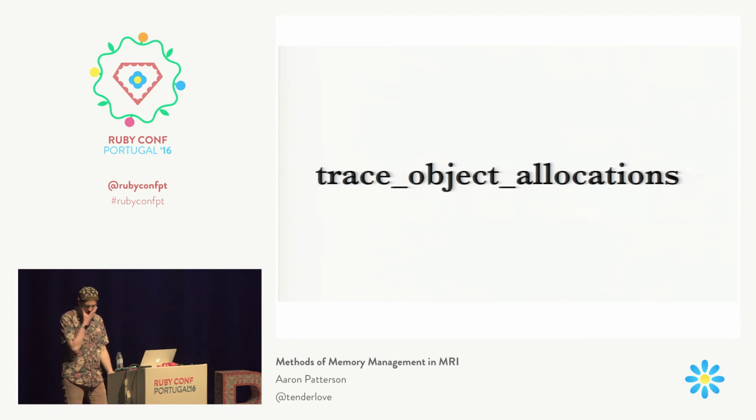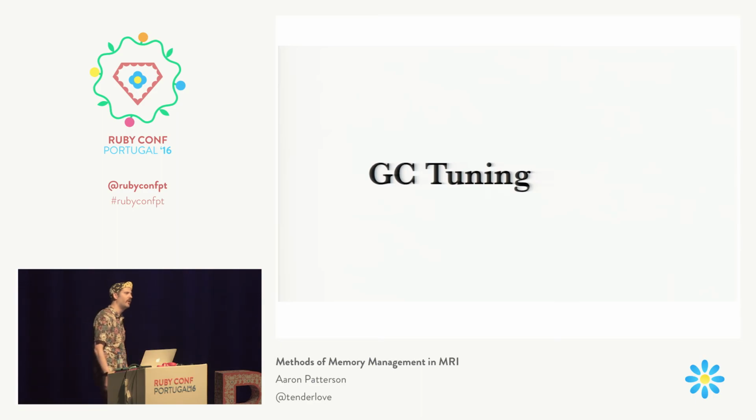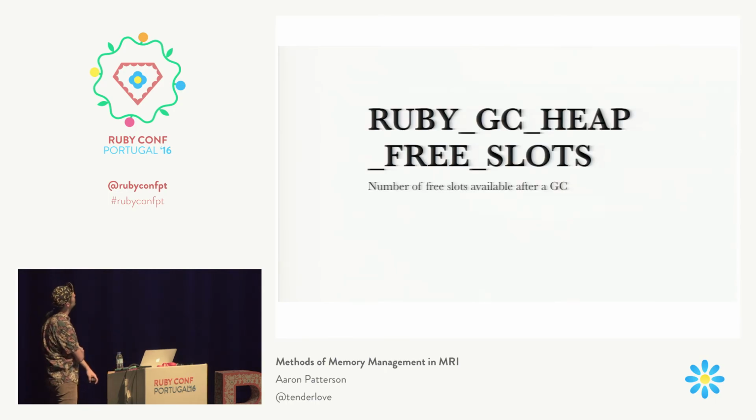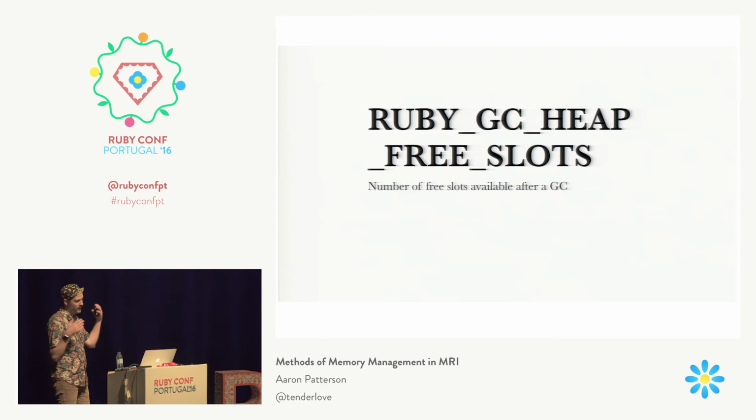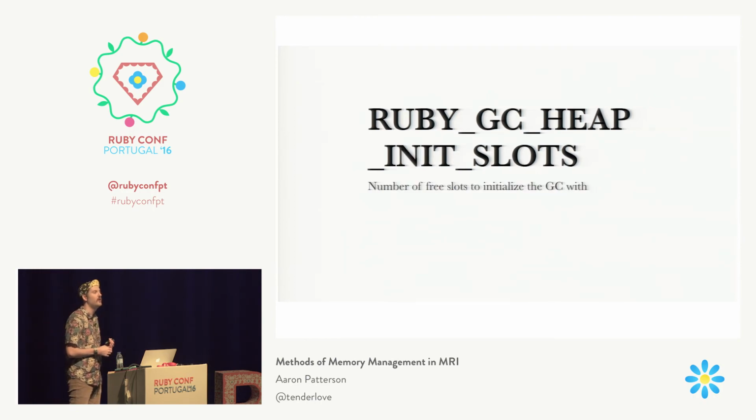I'm going to close here with a few GC tuning features that are completely undocumented but are what we use in production. This is an environment variable called RUBY_GC_HEAP_FREE_SLOTS. If you set this environment variable, you can control the number of free slots that are available after a GC. So after a GC runs, you'll have this number of slots available. Another one that we have set is RUBY_GC_HEAP_INIT_SLOTS. This is the number of slots that you have available when you start up the Ruby process.